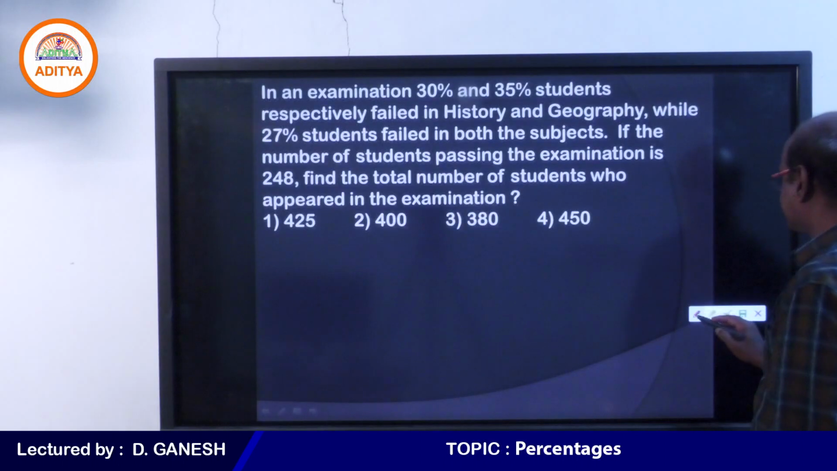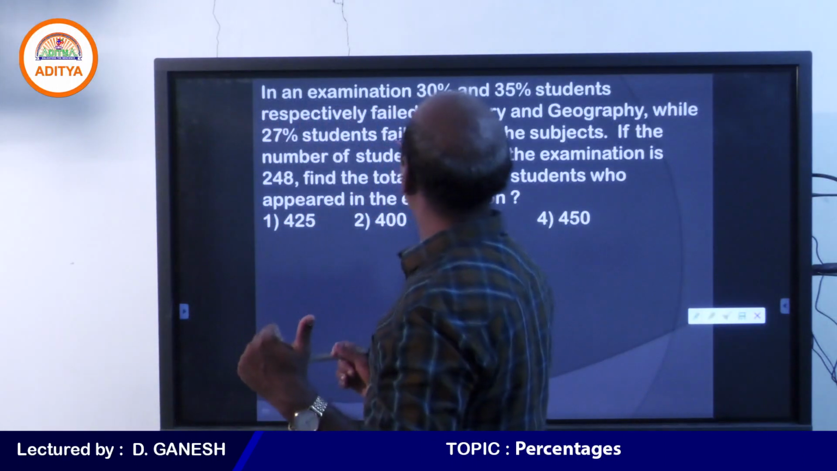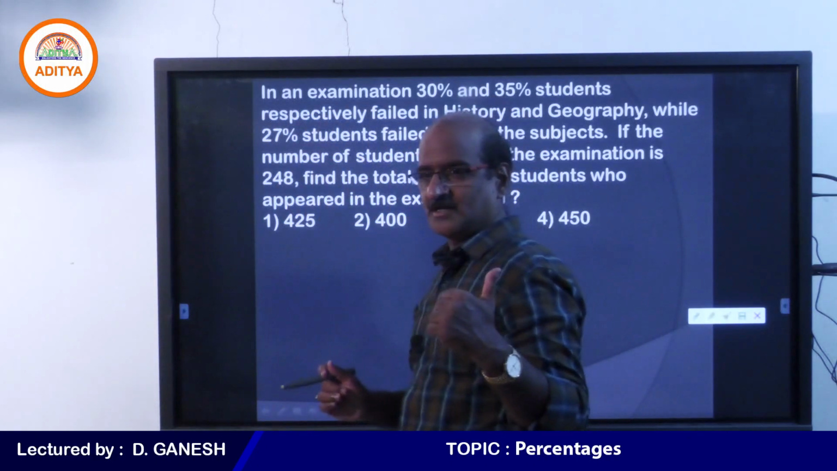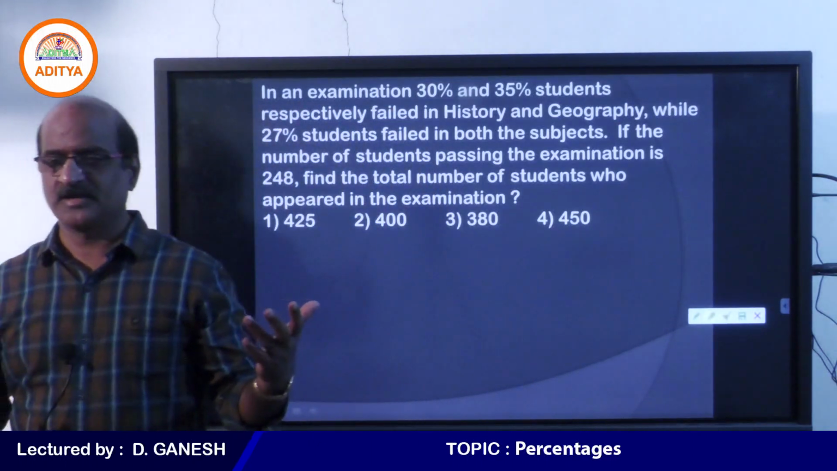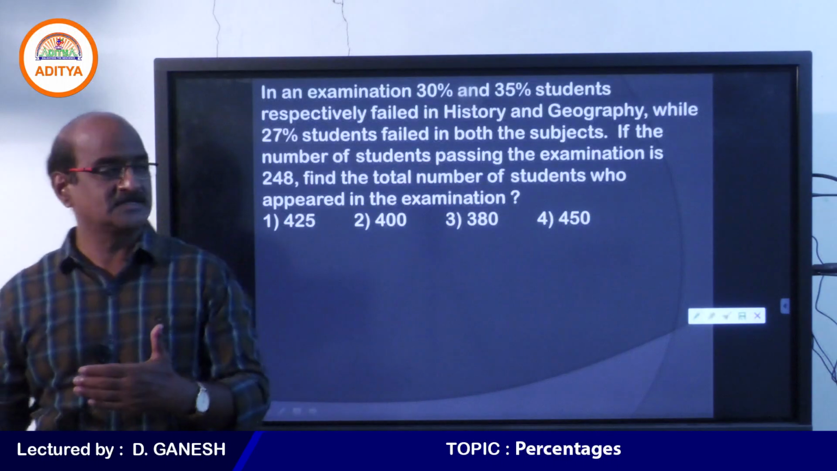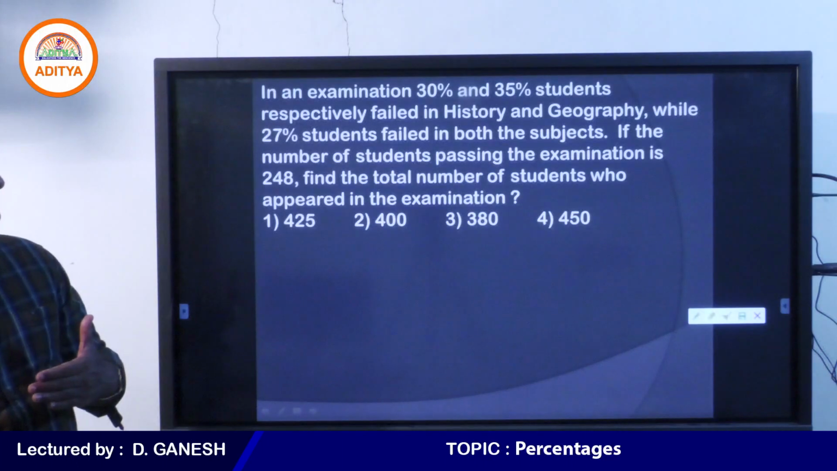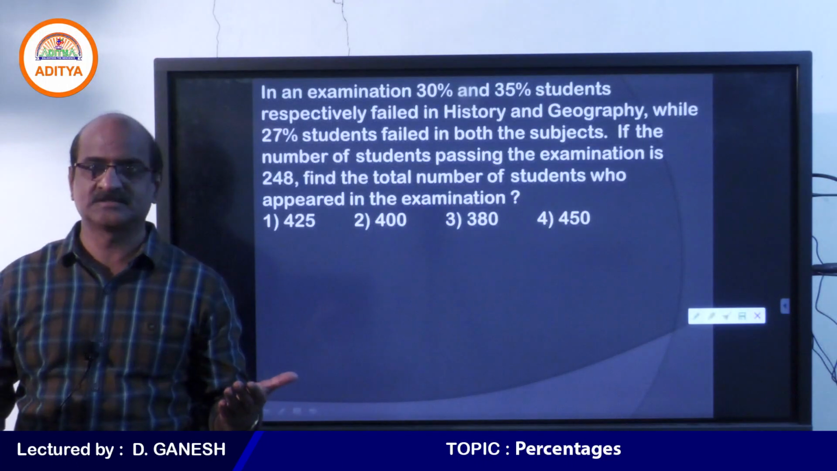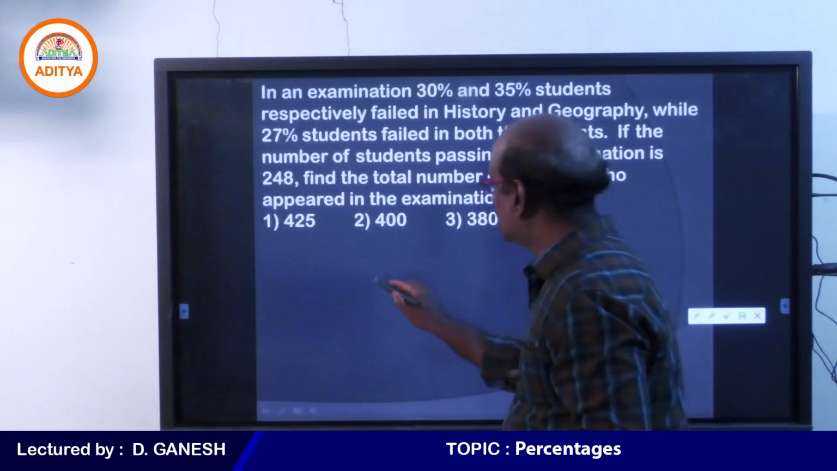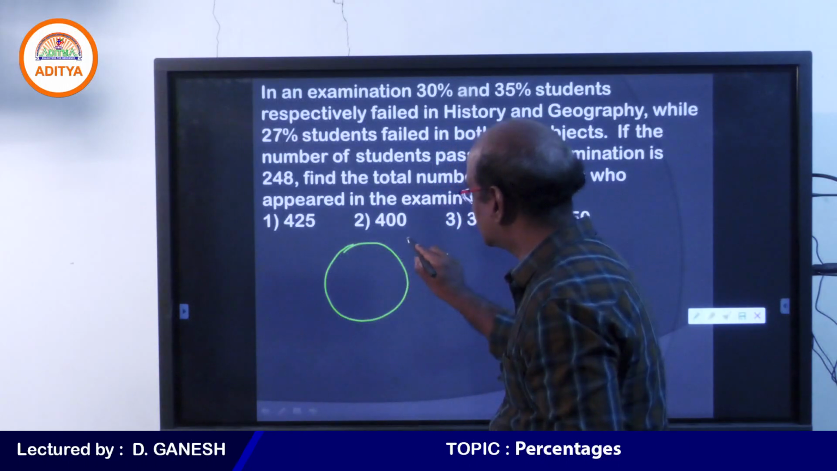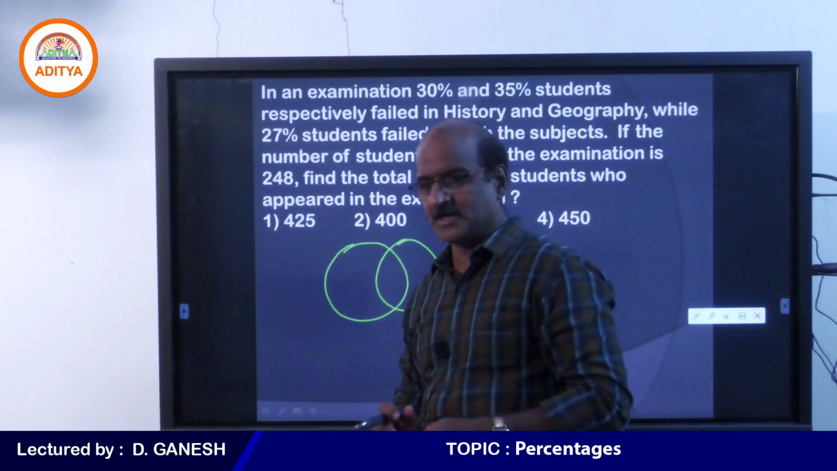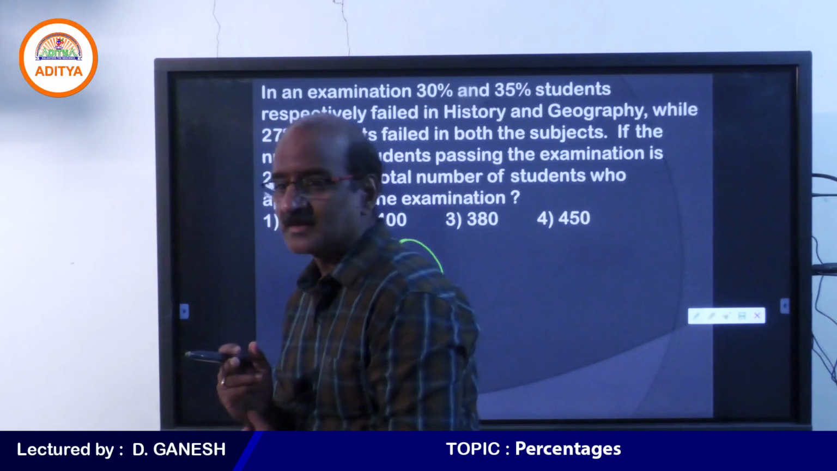Students, please look at the question. In an examination, 30% and 35% of students respectively failed in history and geography. 30% of students failed in geography and 35% failed in history. But 27% of students failed in both the subjects. My dear students, whenever this kind of question is given, we have to answer it using a Venn diagram. I think you understand. I will explain it to you.